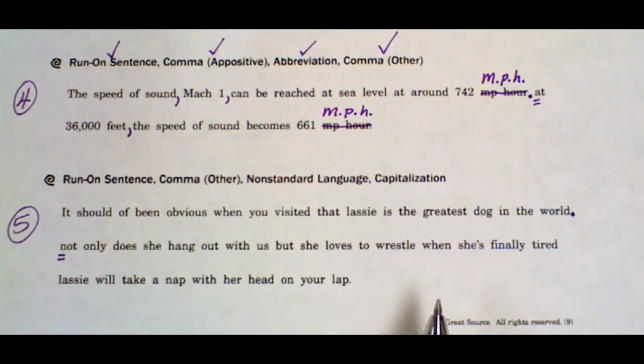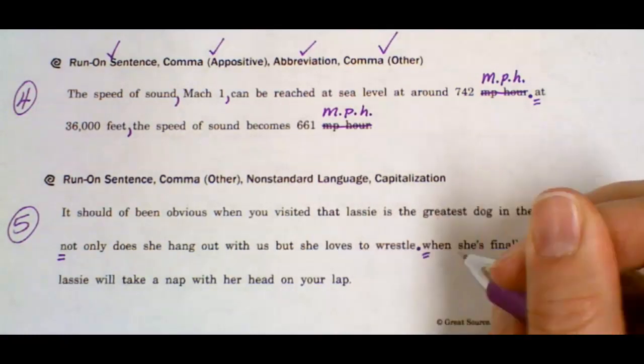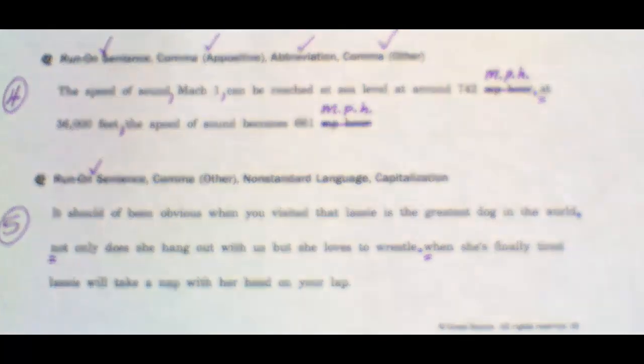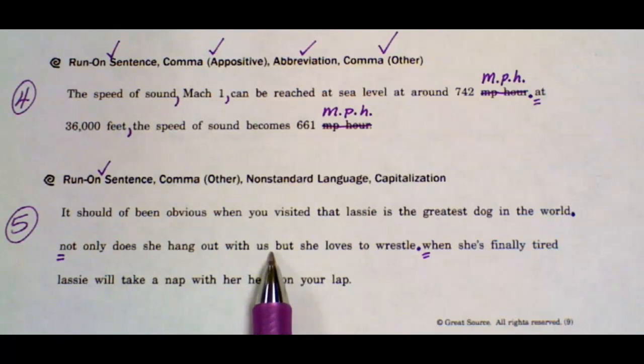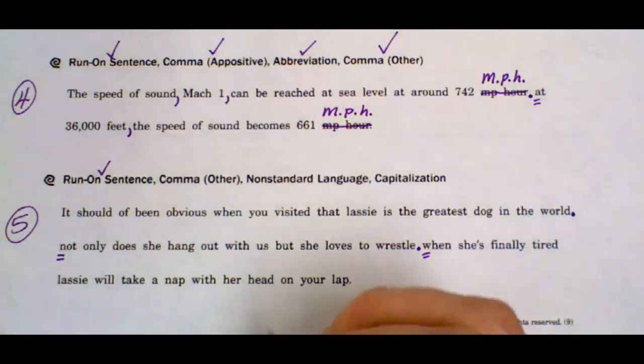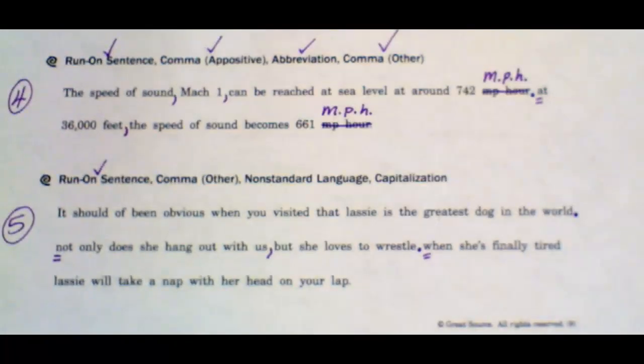You also probably heard a pause after the word wrestle. Again, starting at not and ending at wrestle is a complete sentence, so I'm going to add the correct punctuation. And that would fix my run-on sentence. Next, we have some commas to add. So our first comma that we're adding is right before our fanboy but. Remember, when we have a complete sentence before and a complete sentence after the fanboy, we need to use a comma. So I'll add that comma before but.